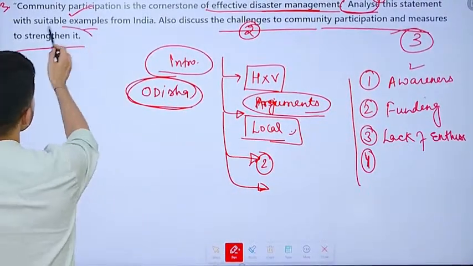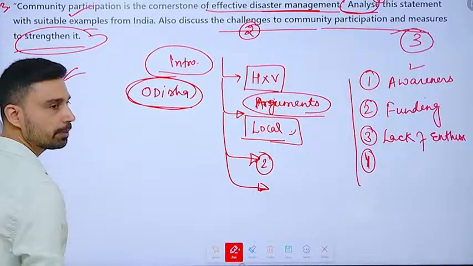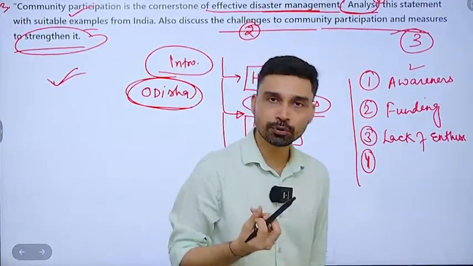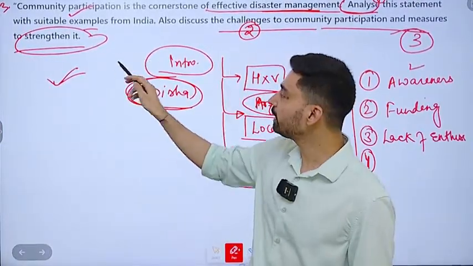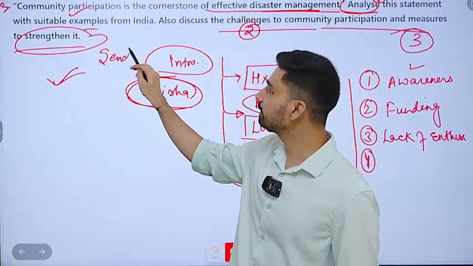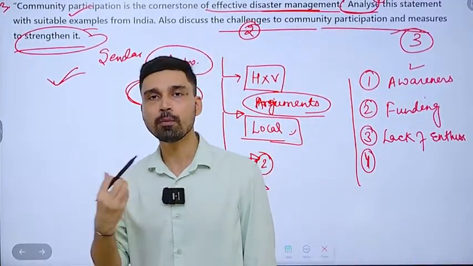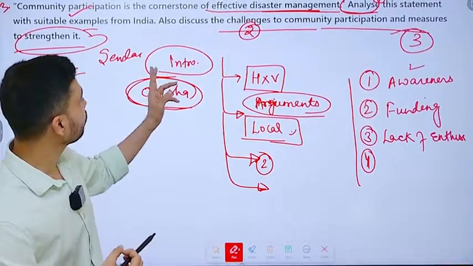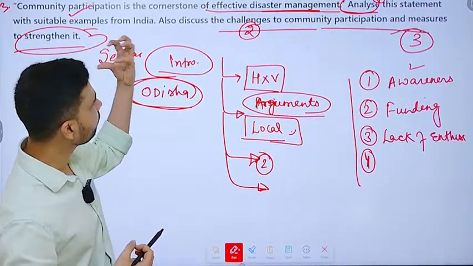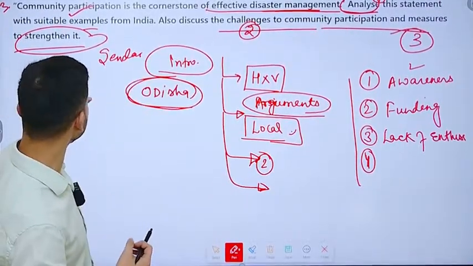Next are the measures to strengthen it. How would you strengthen community participation? So more outreach programs we can talk about. You can also bring in here the Sendai Framework on Disaster Risk Reduction. It also talks about how the community can play a very important role in ensuring an effective disaster management as such. So measures to strengthen it: outreach programs.